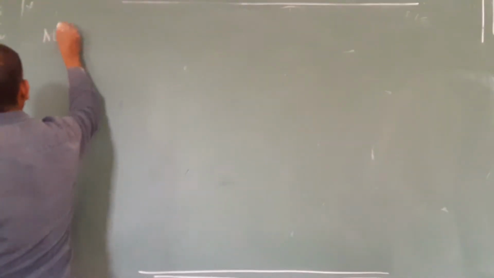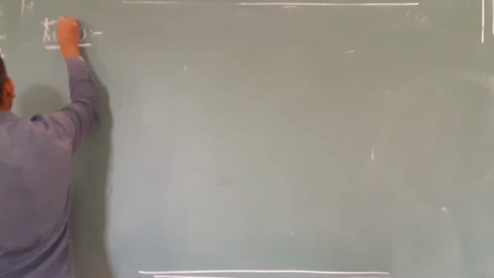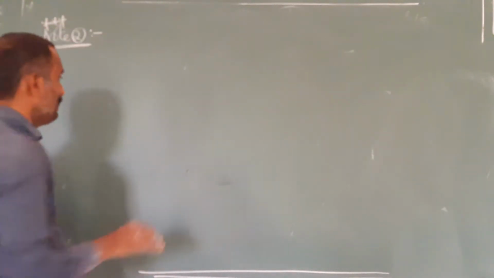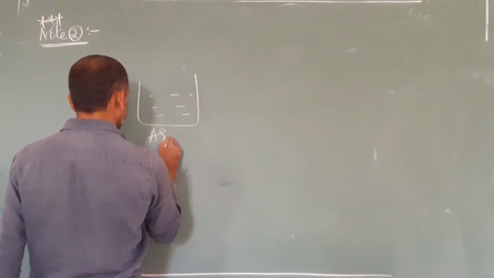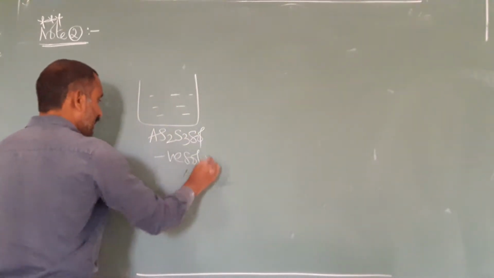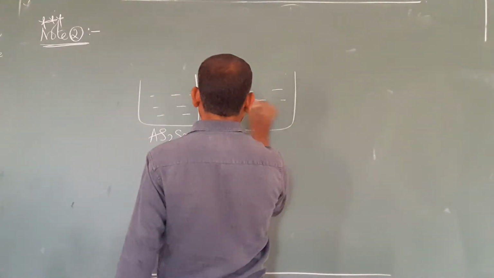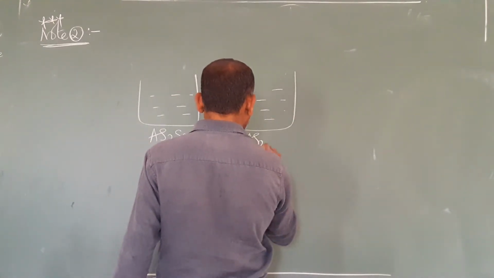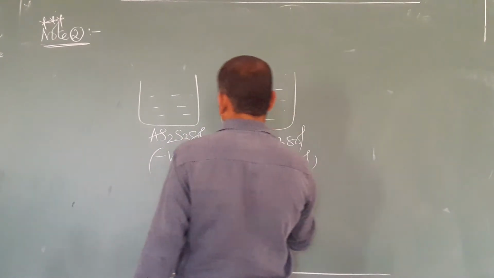So this note 2 is also important. Now, for understanding purpose, I am considering As2S3 sol. It is a negative sol. All metal sulfides have what charge? Negative charge. Same negative sol I am taking. As2S3 sol, negative sol. Now, to this...